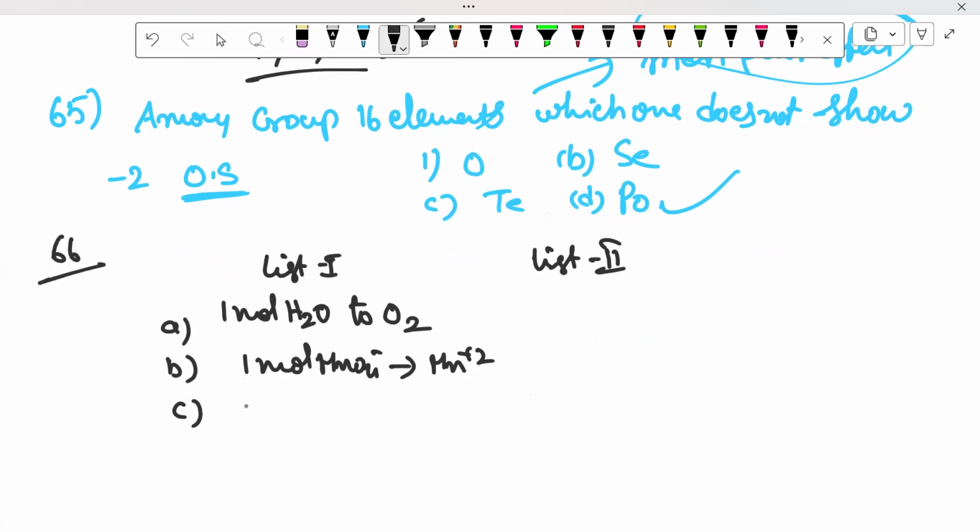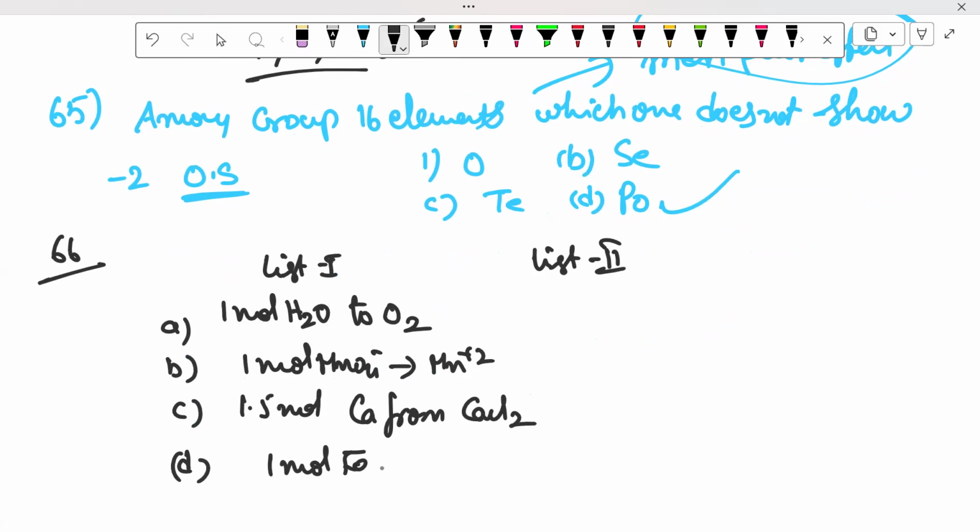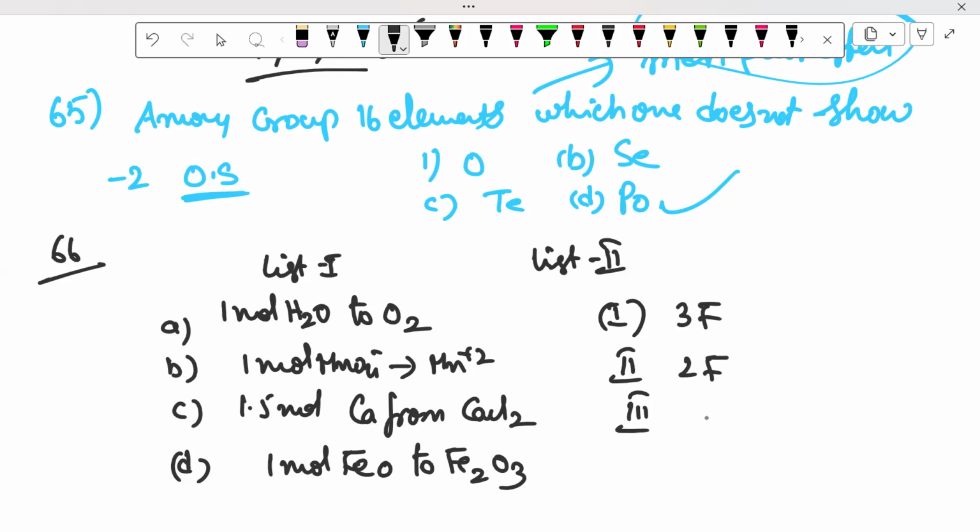Third one, 1.5 mole of Ca from CaCl2. D option, 1 mole of FeO to Fe2O3. In this first one, 3F. Second one, 2F. Third one, 1F. Fourth one, 5F.